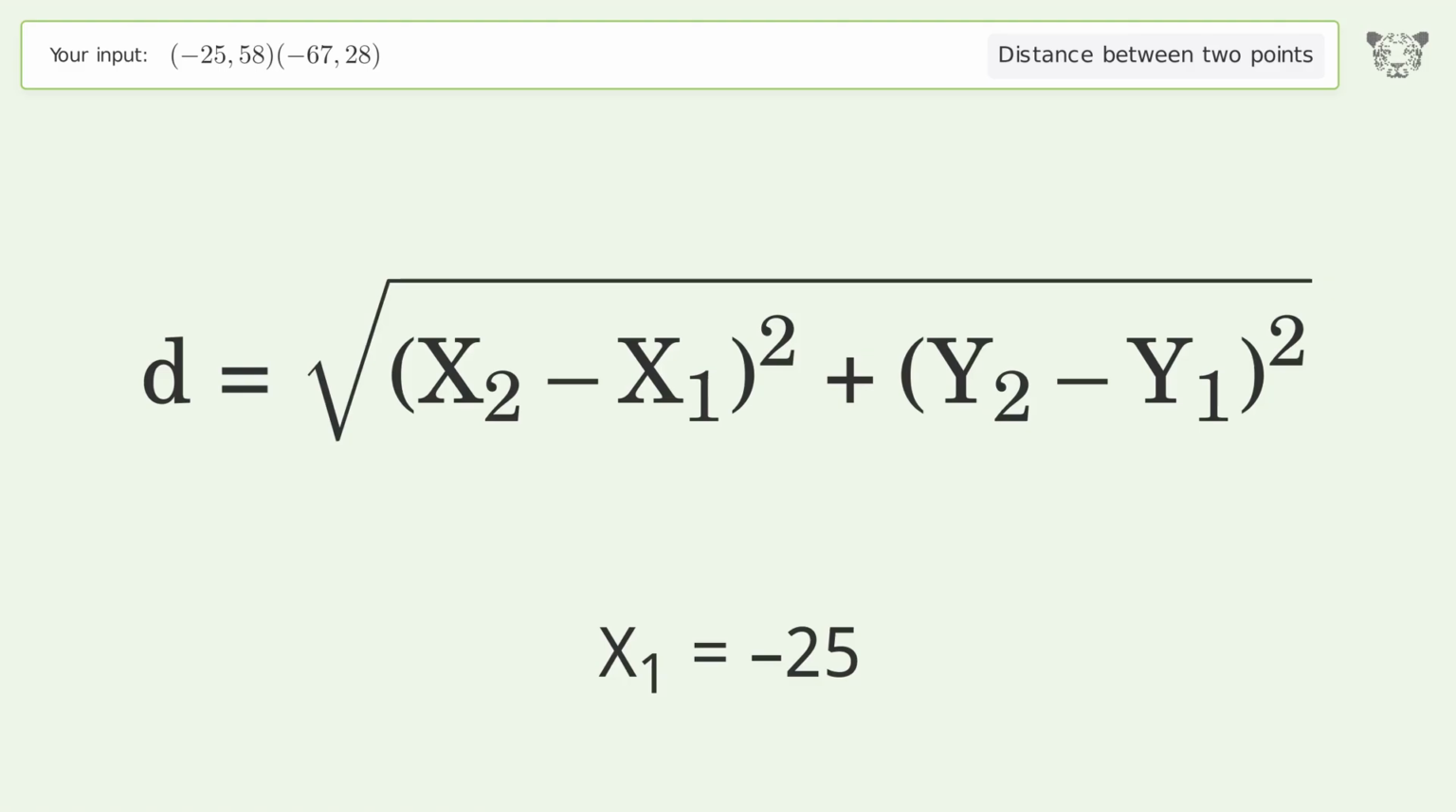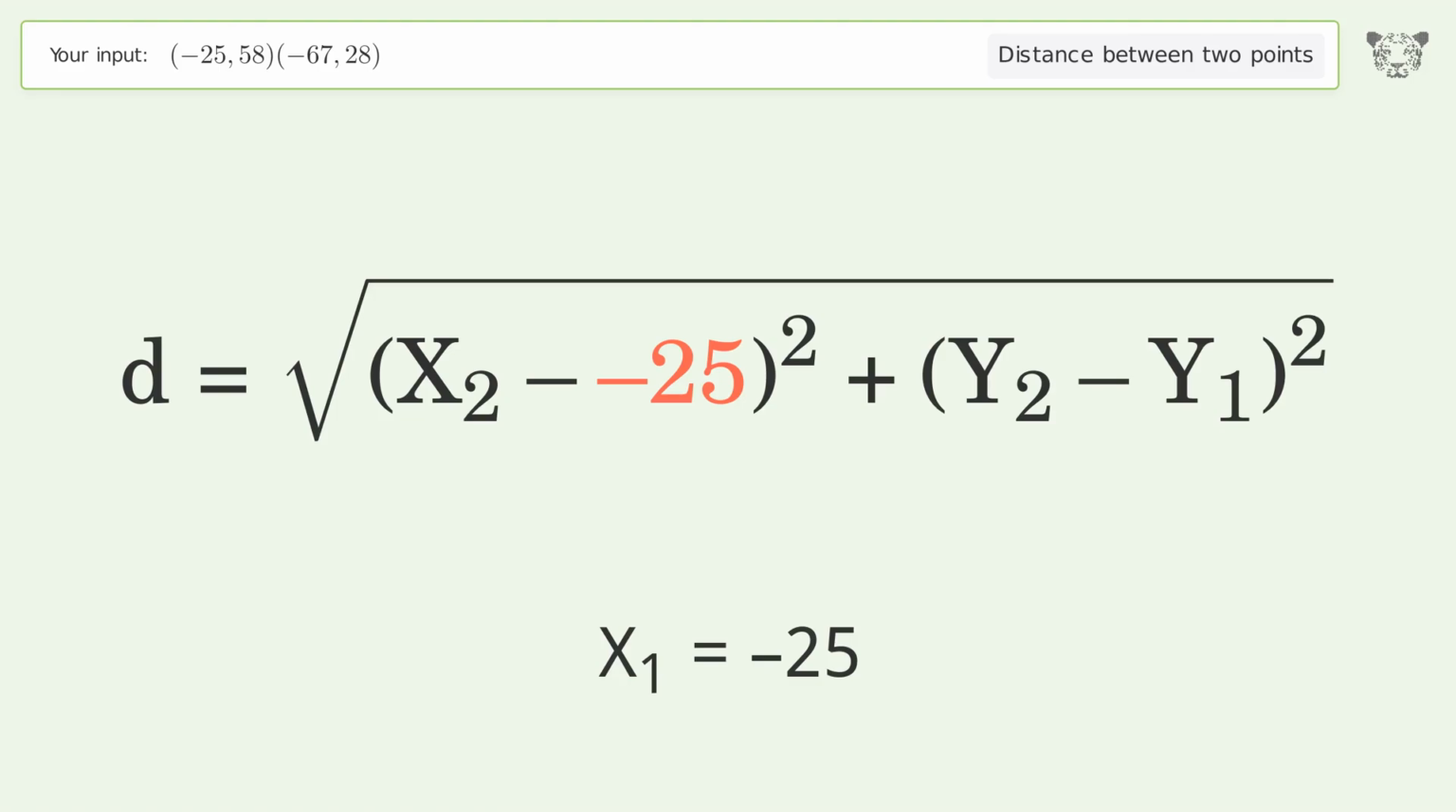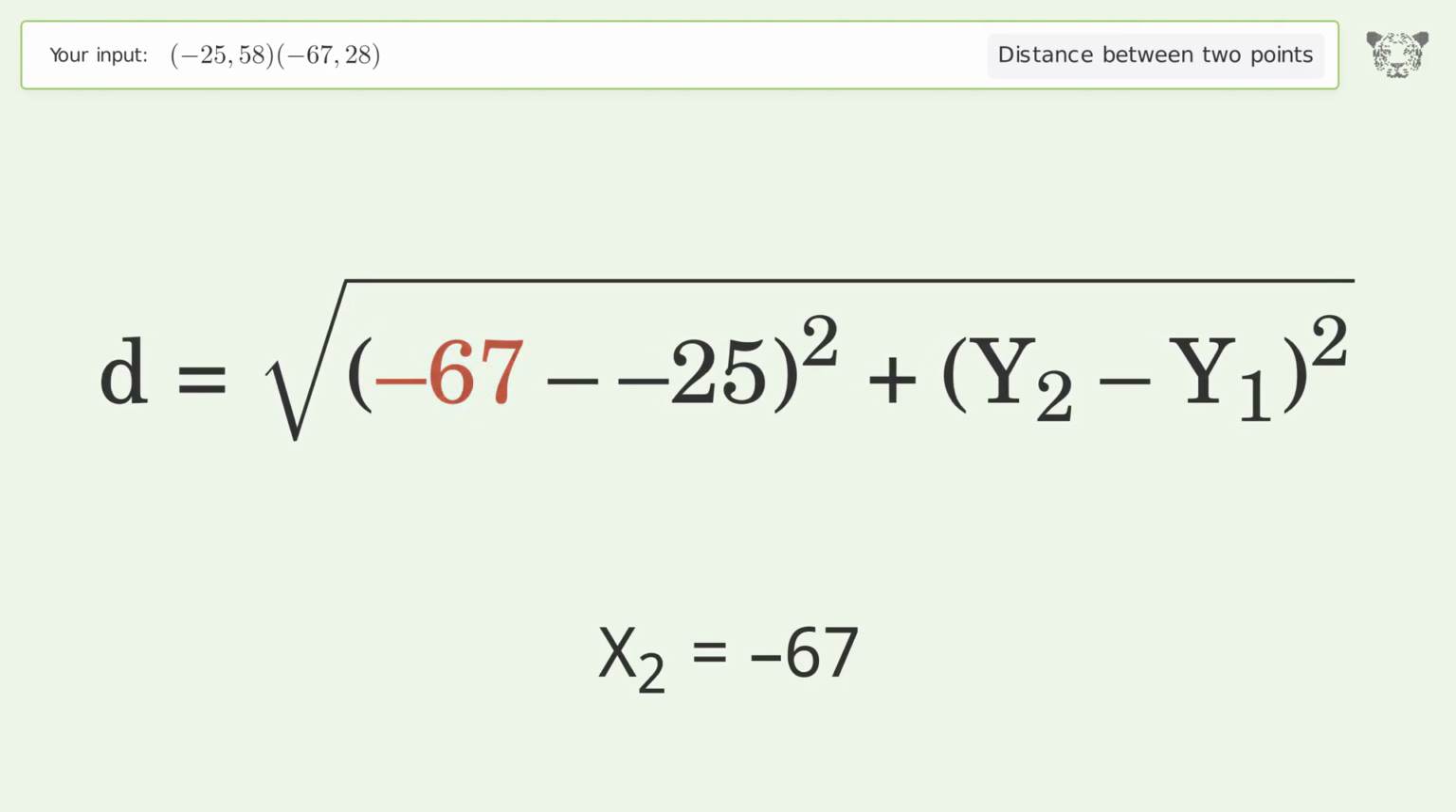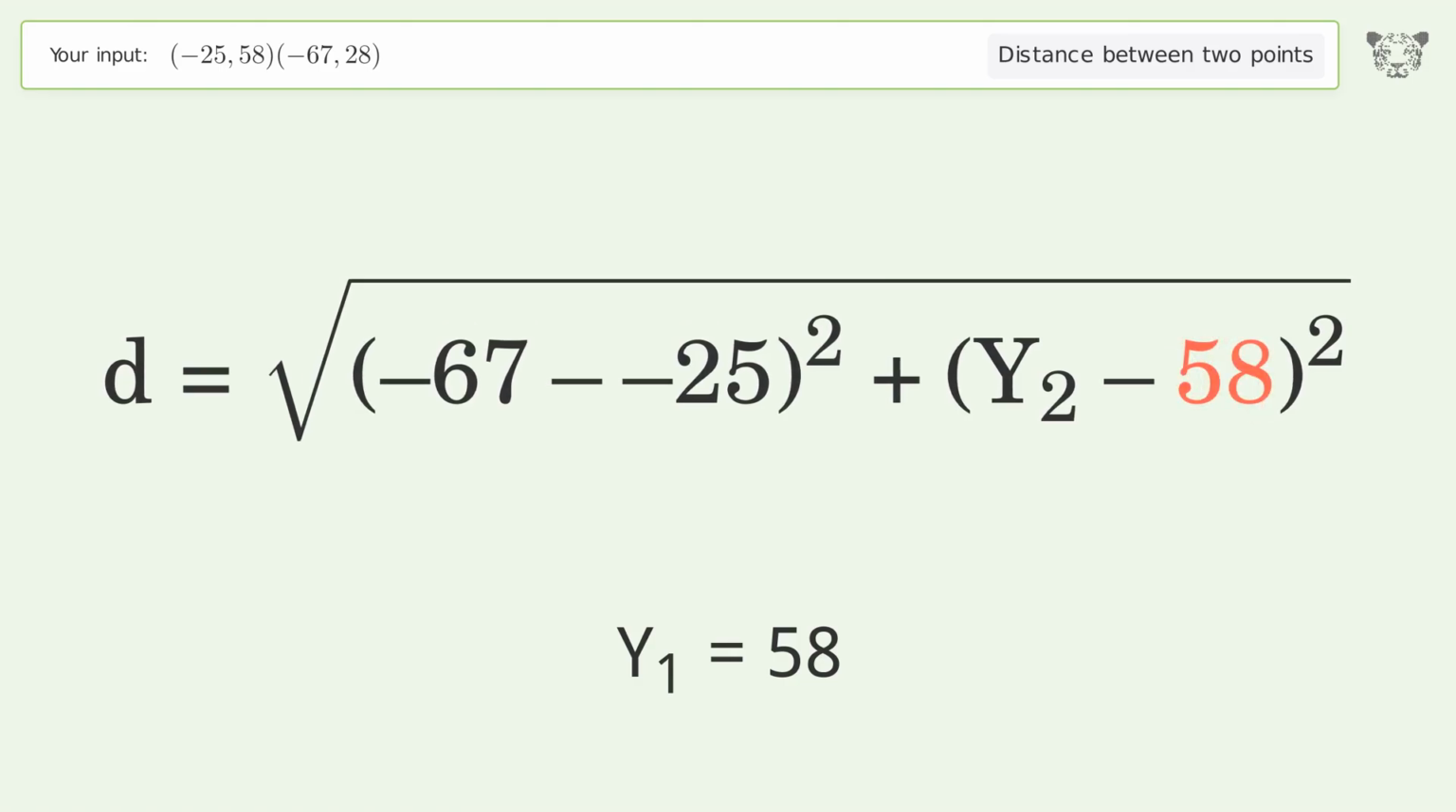x1 equals -25. x2 equals -67. y1 equals 58. y2 equals 28.